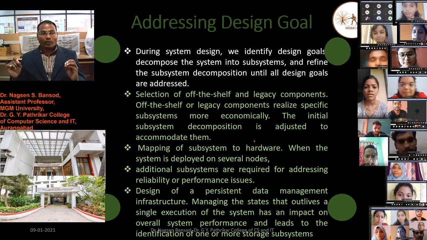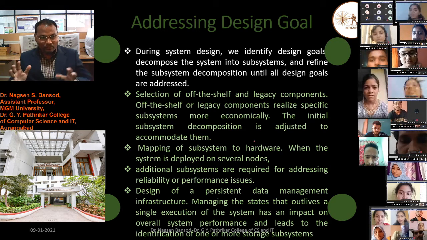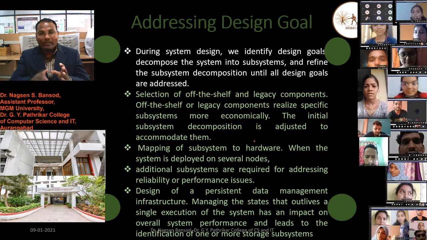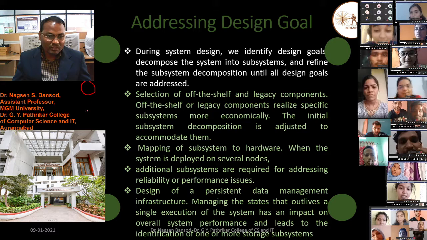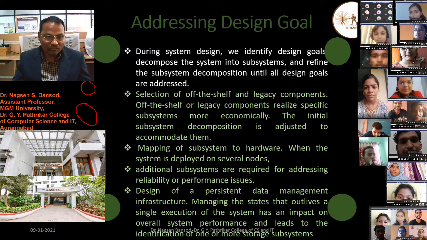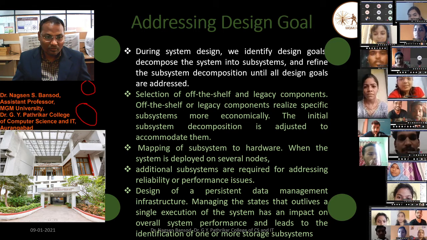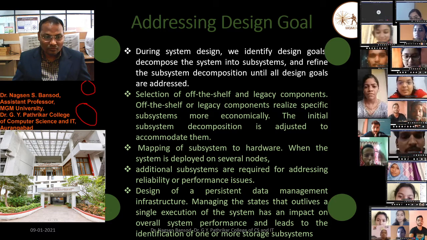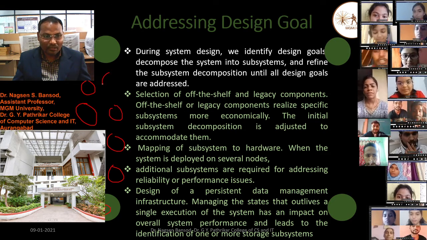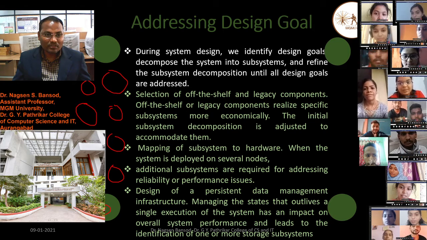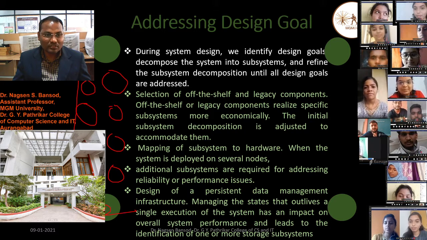Suppose we have designed a very good system. In that system there are many subsystems. Suppose there are 10 subsystems: system 1, system 2, system 3, 4, 5, 6, 7, 8, 9 and 10. These are all in a single system.